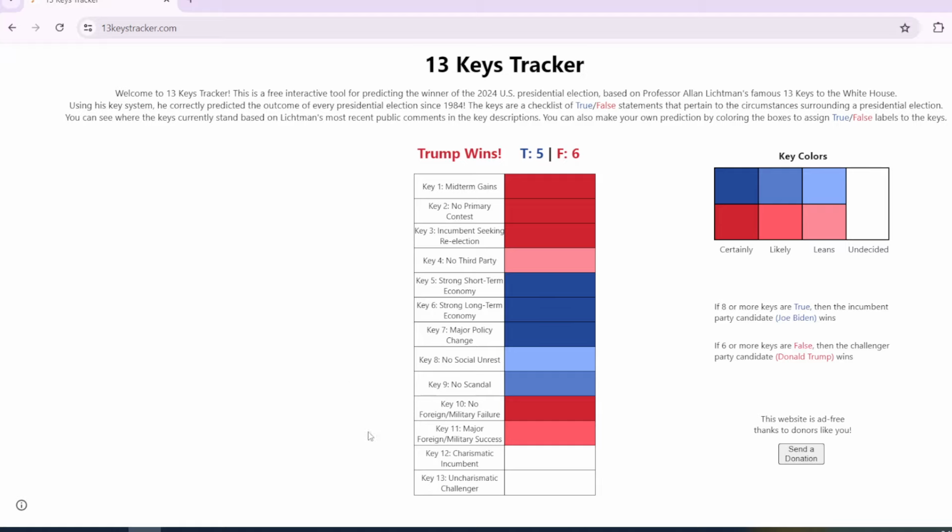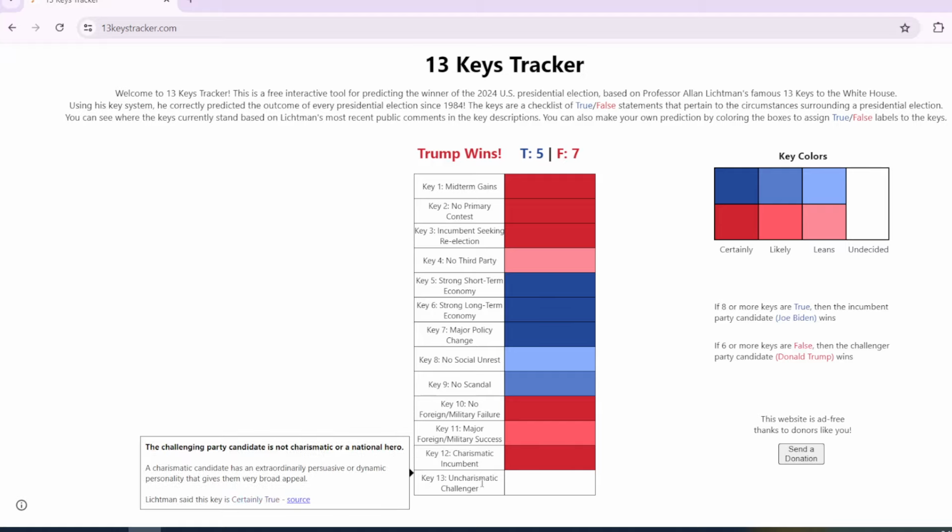And then key number 12, charismatic incumbent. Obviously, we don't have an incumbent here because it is if Joe Biden is replaced. So, I mean, Gavin Newsom is not charismatic. Gretchen Whitmer is not charismatic at all. Kamala Harris is definitely not charismatic, so that key will go in favor of Donald Trump, most certainly.